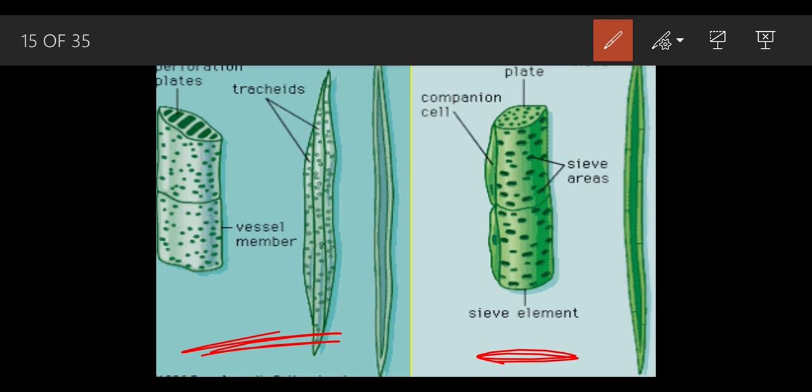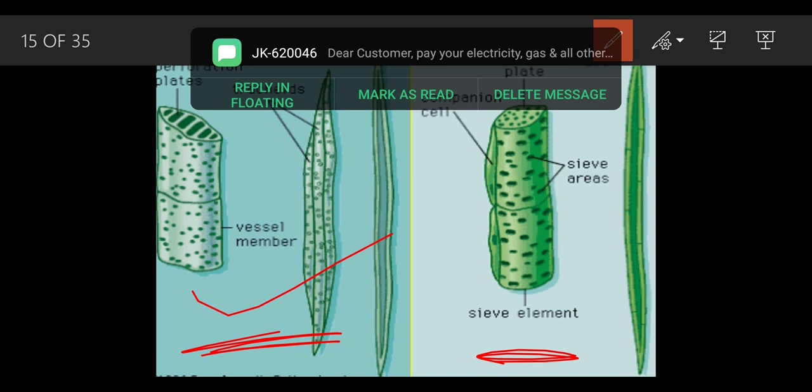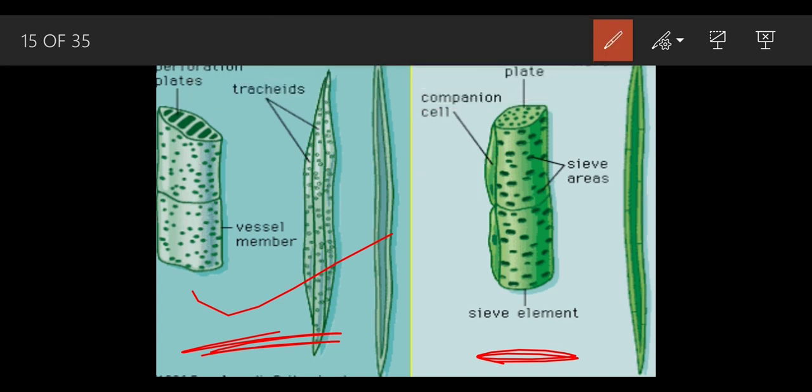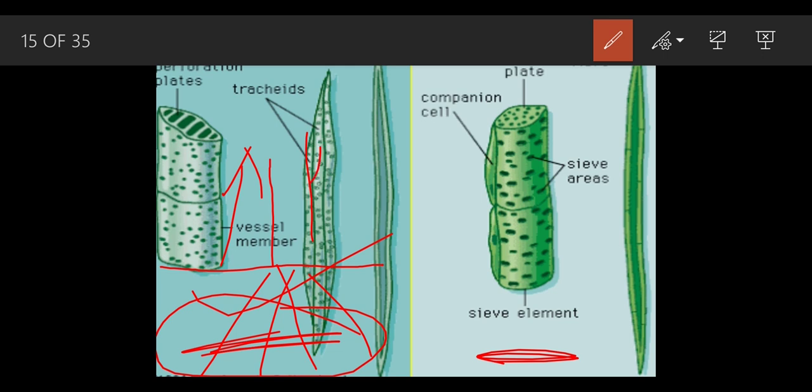What is the function of the xylem and the phloem? The function of the xylem is the conduction of water and mineral salts from the roots to the aerial parts of the plants. What do you mean by the aerial parts of the plants? The part which is exposed above the surface of the soil. Suppose this is the soil, and these are the roots. The plant is going to absorb water in this root system, and when this water gets absorbed in the root, the transportation occurs, and this water is carried upwards into this stem region and these leaf regions.